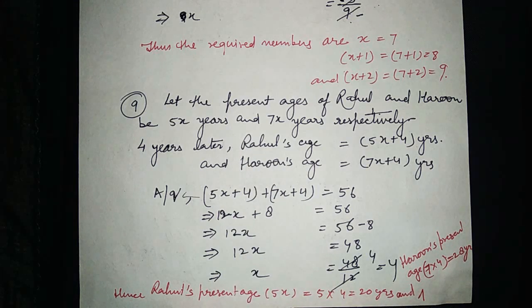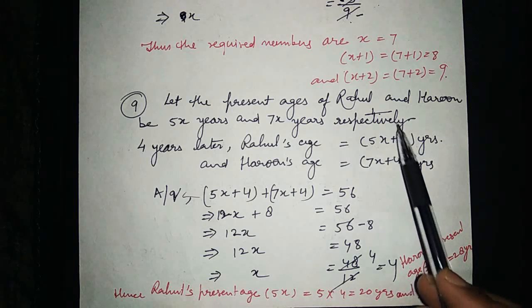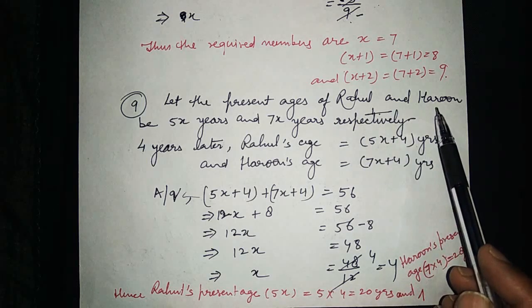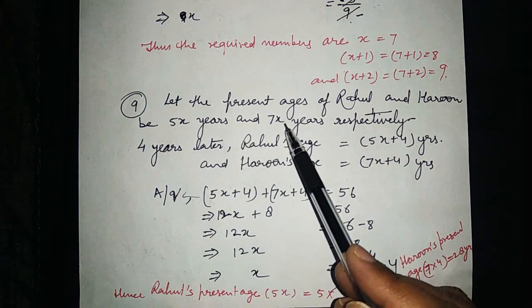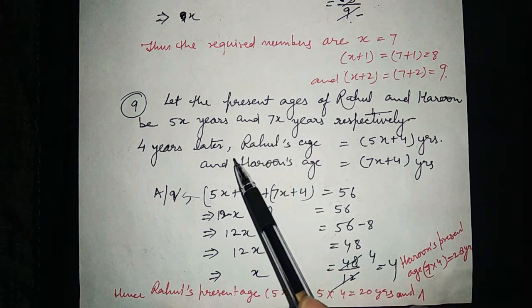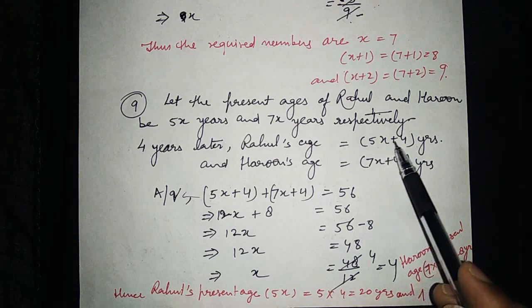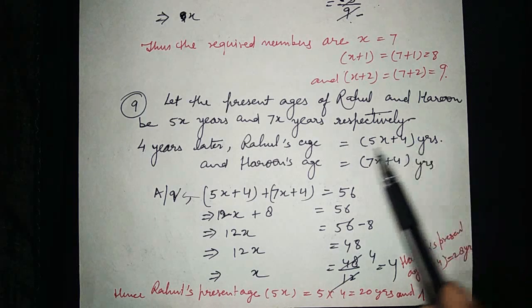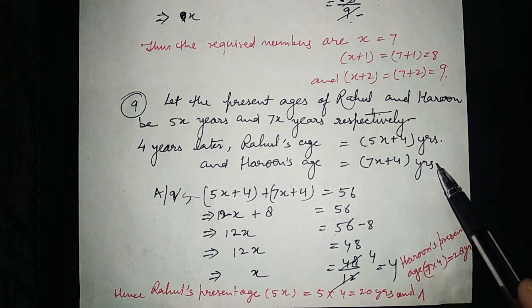Four years later, see your question again: the sum of their ages will be 56 years. So before making the equation, we will add 4 to the present ages of Rahul and Harun. As their present ages are 5x years and 7x years, after 4 years Rahul's age will be 5x plus 4 years and Harun's age will be 7x plus 4 years.